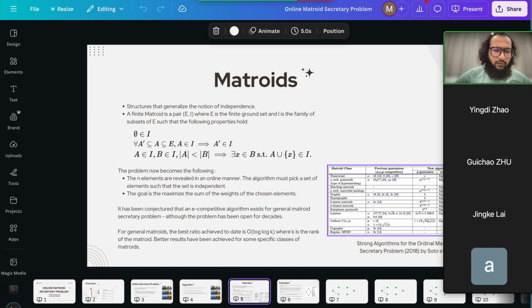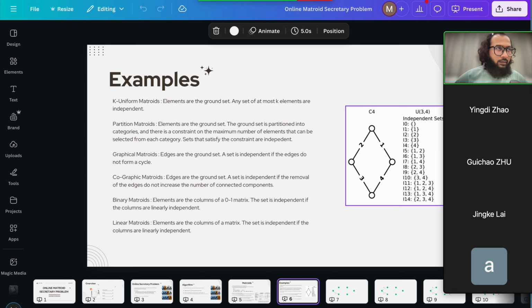Better results have been shown for some specific classes of matroids. So let me just give you a few examples to give you some sort of intuition. These are listed in roughly increasing generality, so the last one is very general and the first one is quite specific.